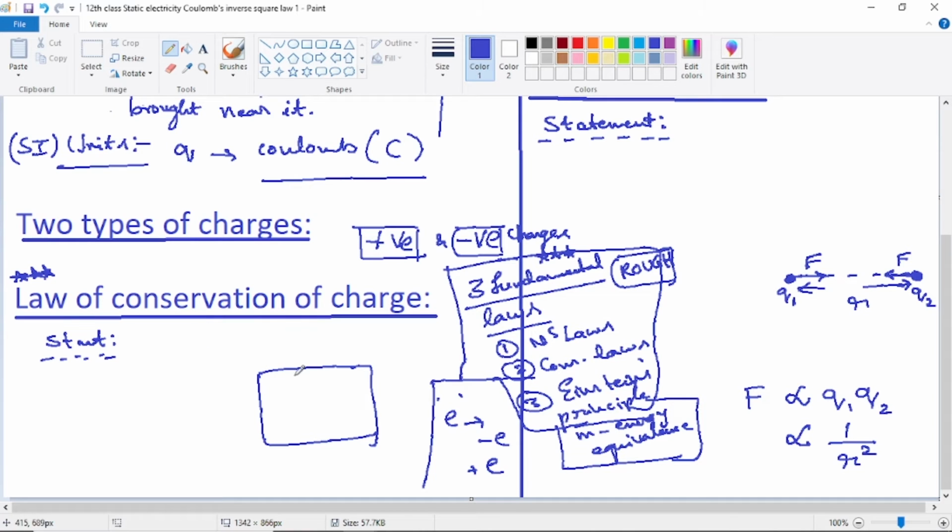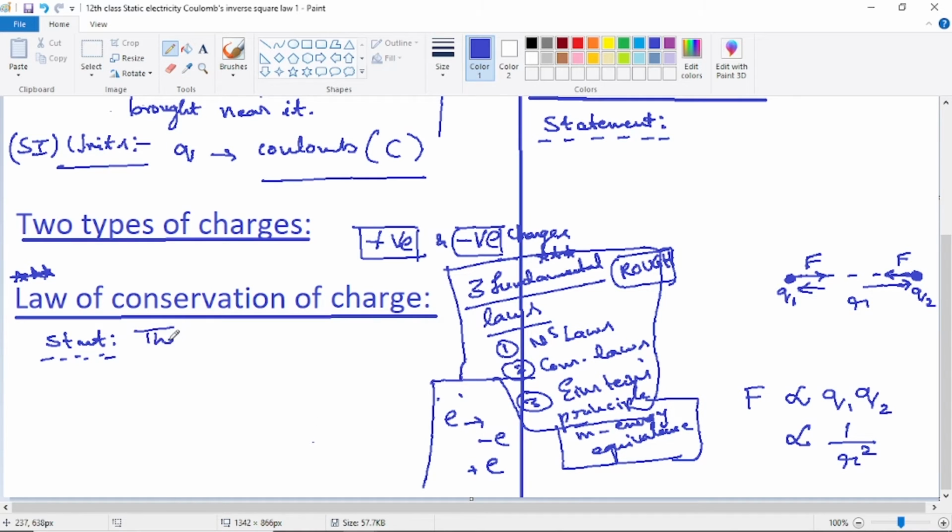I had drawn this rectangle to indicate a closed system. It's actually not required, and there is no place here. Already we have covered this. If required, I'll draw it again. For the present, I'm just removing it so that the statement can be written very quickly.